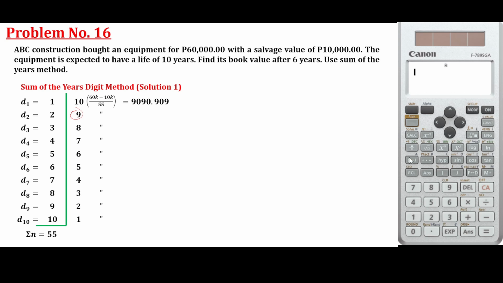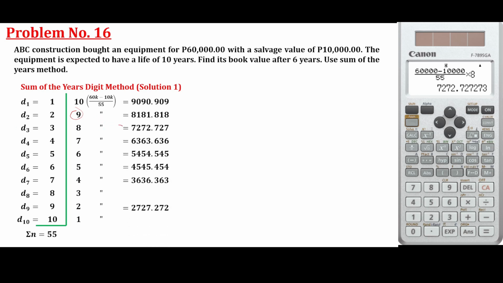Let's see if that is the answer. So 60,000 minus 10,000 over 55. You multiply it by 9. Okay, so we have 818.818. Then you multiply it by 8 if you want to get the depreciation. That is not yet the total depreciation. That is the depreciation at third year. Okay, and then, so on and so forth.